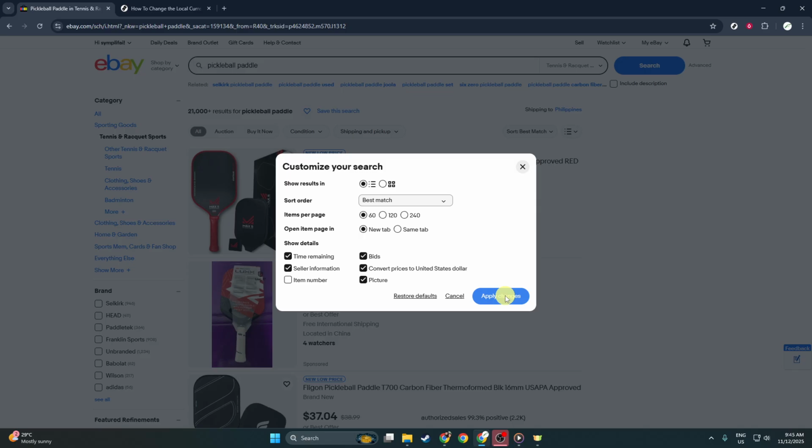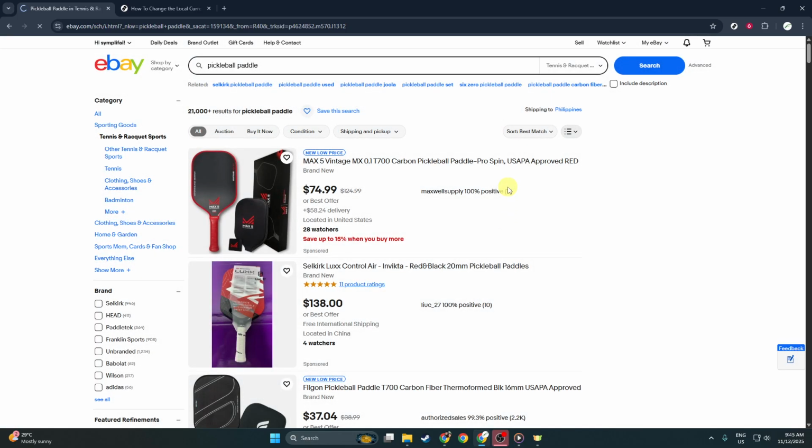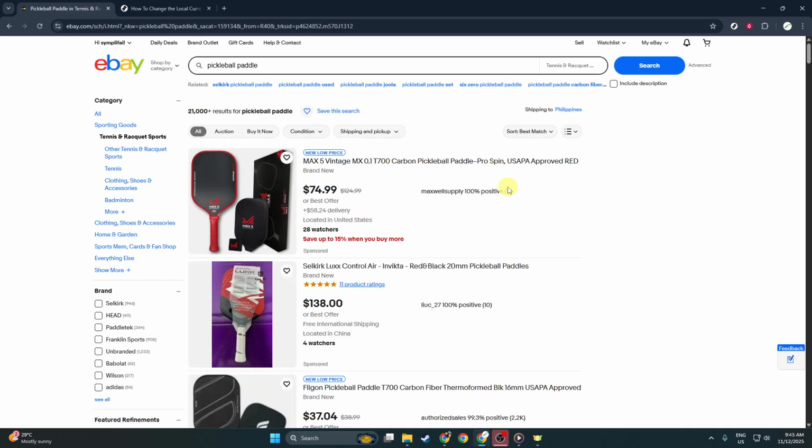Finally, to ensure that these changes take effect, you need to click on Apply Changes. This button is usually found at the bottom of the customization window. Clicking Apply Changes will save your new settings, and the page will refresh to apply the currency conversion to your search results. And there you have it.